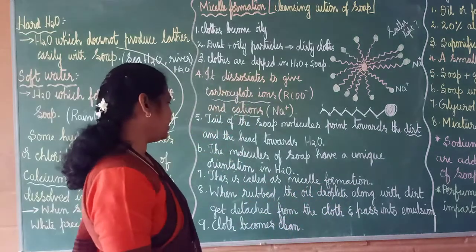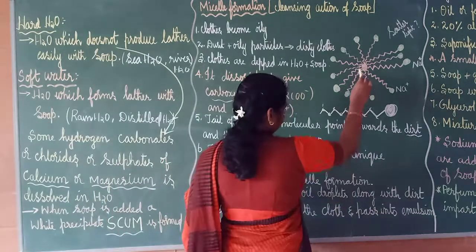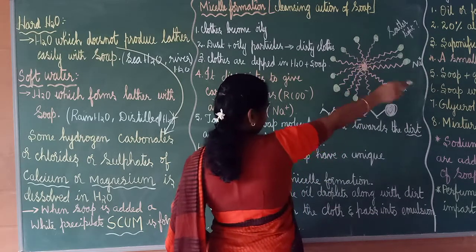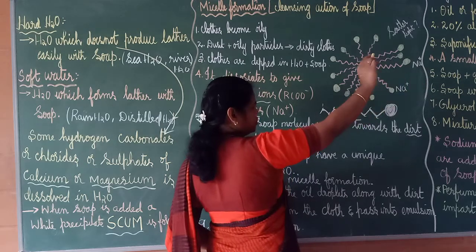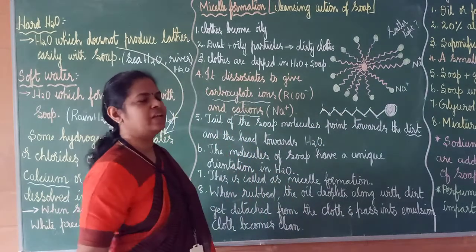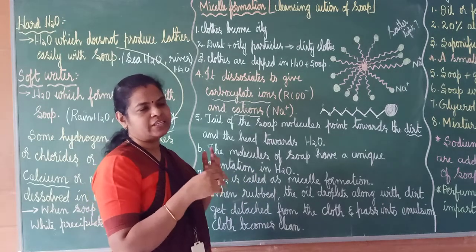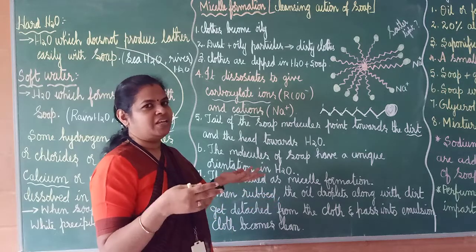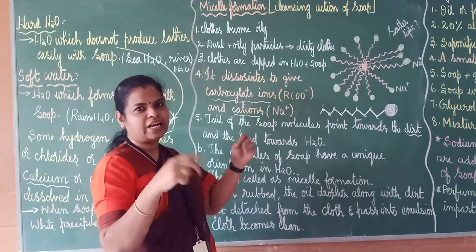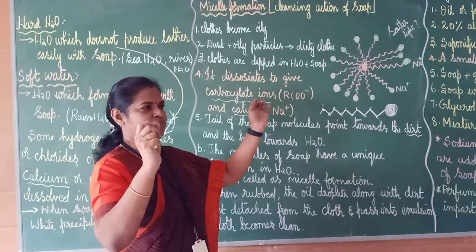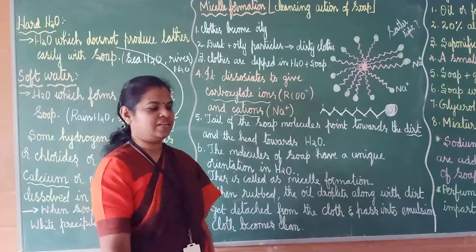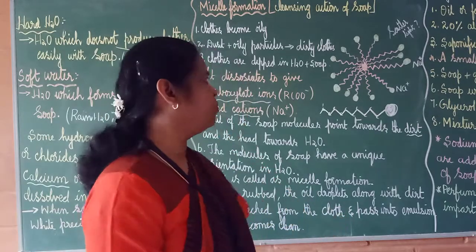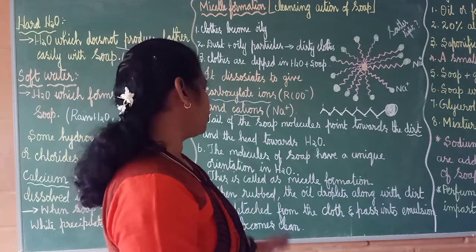Why? When you are doing that, the oil droplets along with the dirt gets detached from the cloth and it passes into the emulsion. So when you are again rinsing it, what happens? All the dirt particles will come out of the cloth and the cloth will become very shining. In ads they will show the difference between a dirty cloth as well as the cloth which is washed. So how it will be? It will be very bright, no? Okay. So this is how micelle formation takes place.